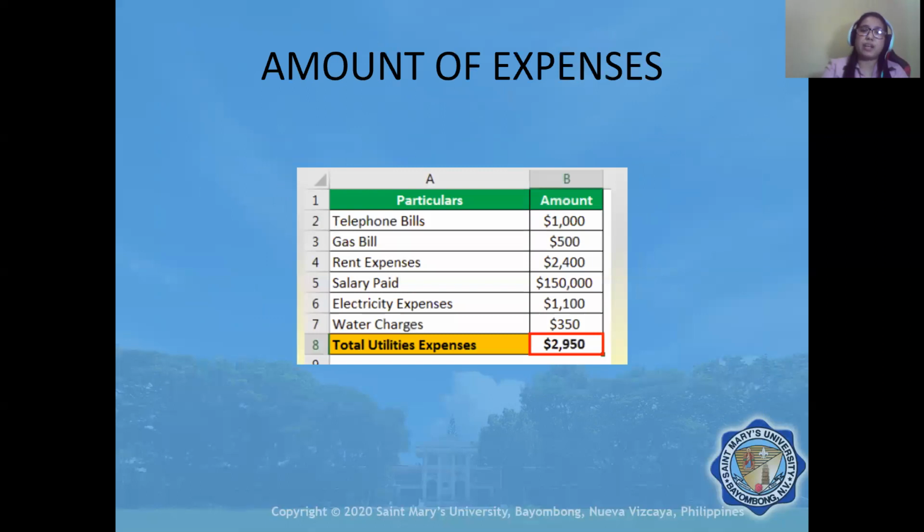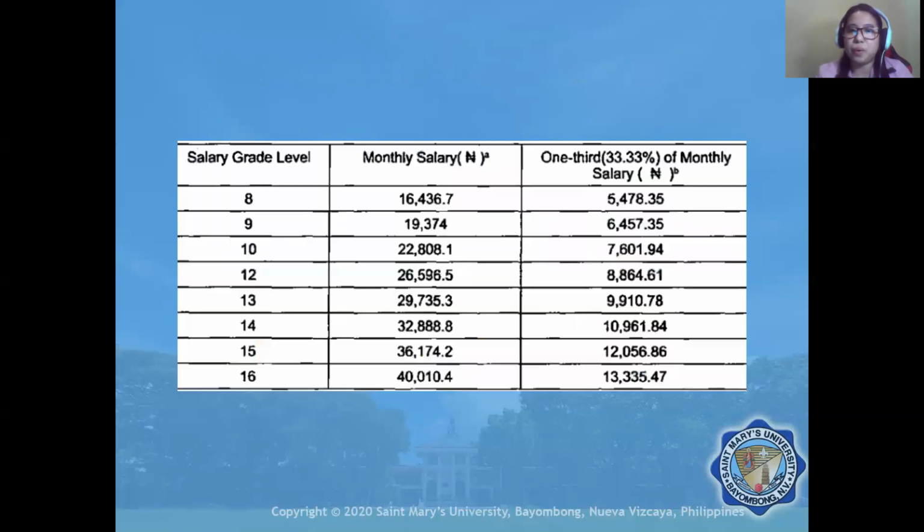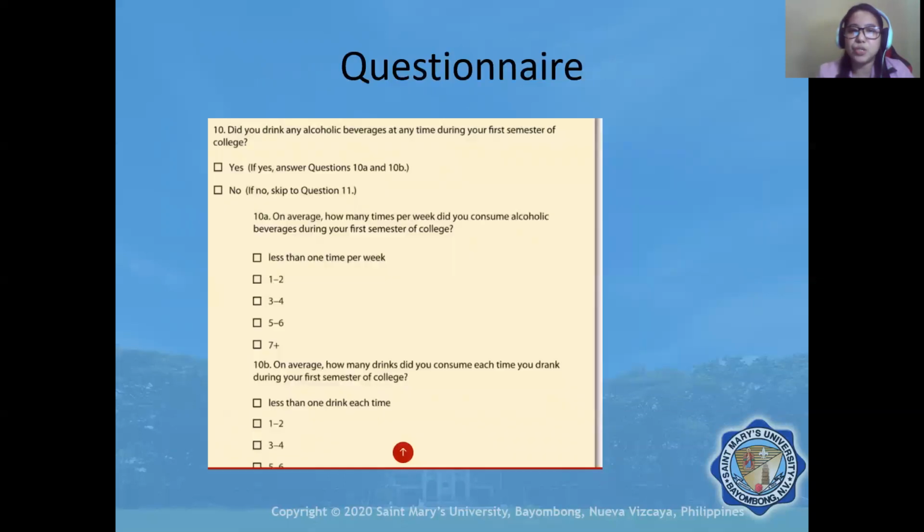In business and accounting, how about this? So amount of expenses, it is in amount. If it is in bracket, it is ordinal data. If it is in actual amount, then it is being measured. So this is ratio. Okay, so we have here salary grade level. So if it is in the level, it is ordinal. Monthly salary, 1/3 of the monthly salary. So it talks about money. These are ratio.